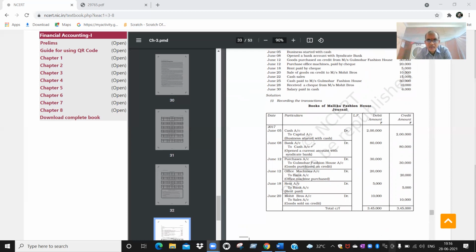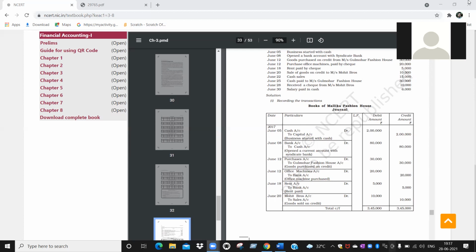Now you can see it is bank account debtor to cash account. Already cash account is there with us, we opened it in the previous transaction. Sir, I have a doubt. Yes, please ask. Sir, we can write this on the cash account at the top, no? Why open another one? Again, cash account we are not opening. Only one account, one time you will open any account. In this transaction, only bank account is new. We will open only bank account. Cash account again, freshly we will not open.